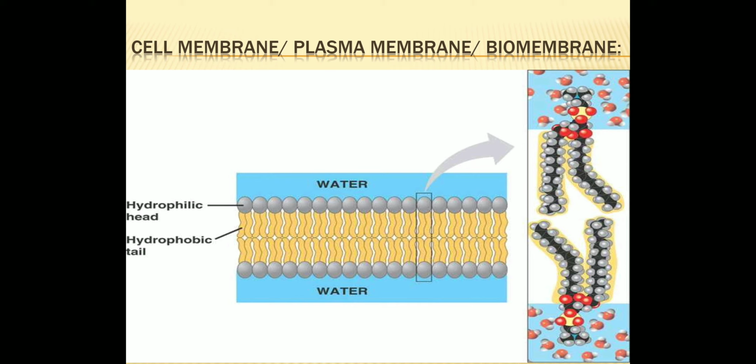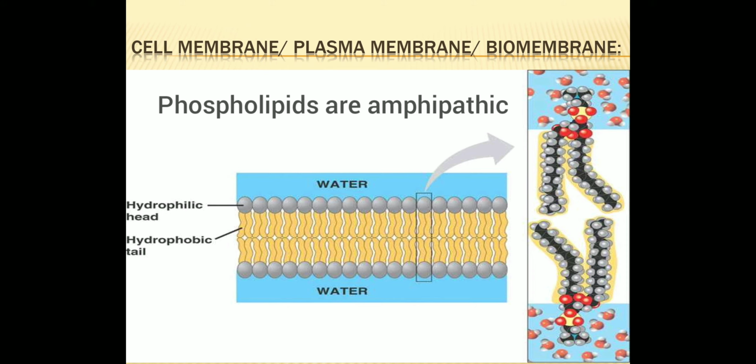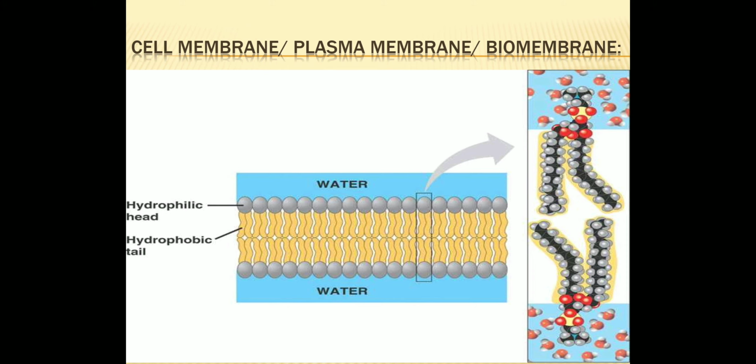So here, as it possesses both a hydrophilic end and a hydrophobic end, you can say that phospholipids are amphipathic. Just for example, we know about amphibians. Amphibians are those animals which can live in water and can also live on land. In the same way, the lipids have both ends, hydrophilic and hydrophobic. So they are amphipathic.